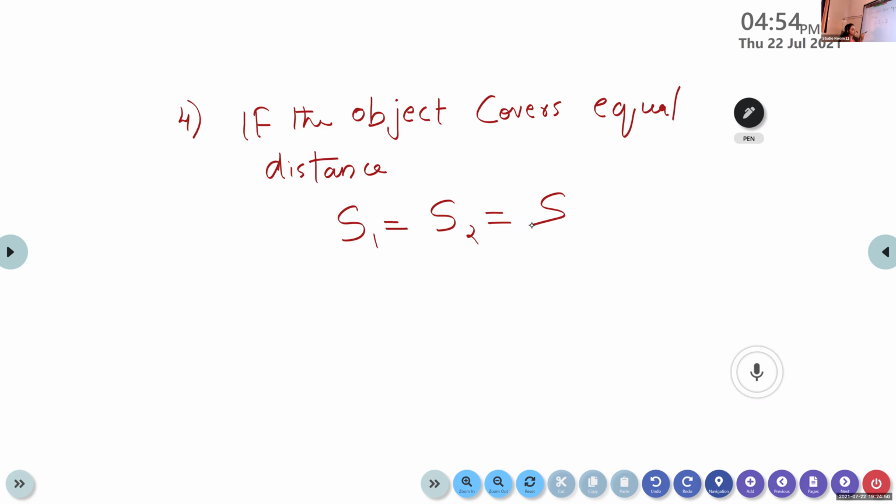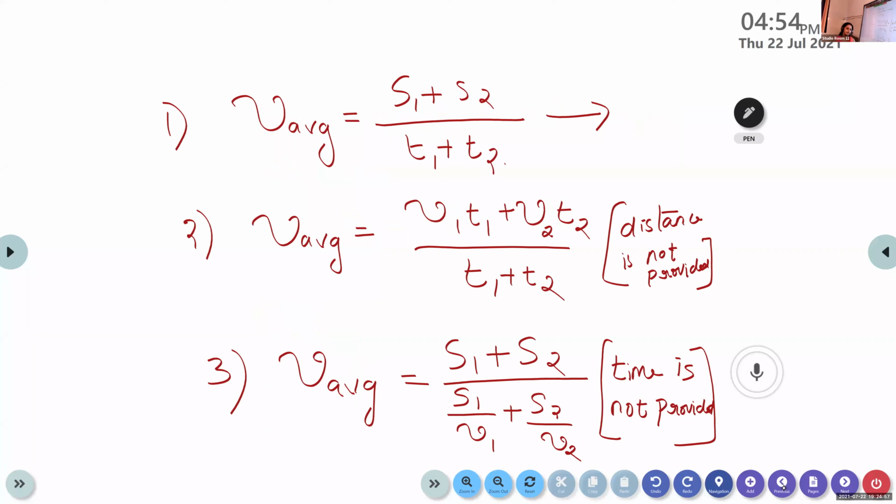So what happens to our third equation for calculating the average speed? The third equation is this: v average is equal to S1 plus S2 divided by S1 by v1 plus S2 by v2. What changes occur to our third equation if the object covers equal distance, that is S1 equal to S2 equal to S?